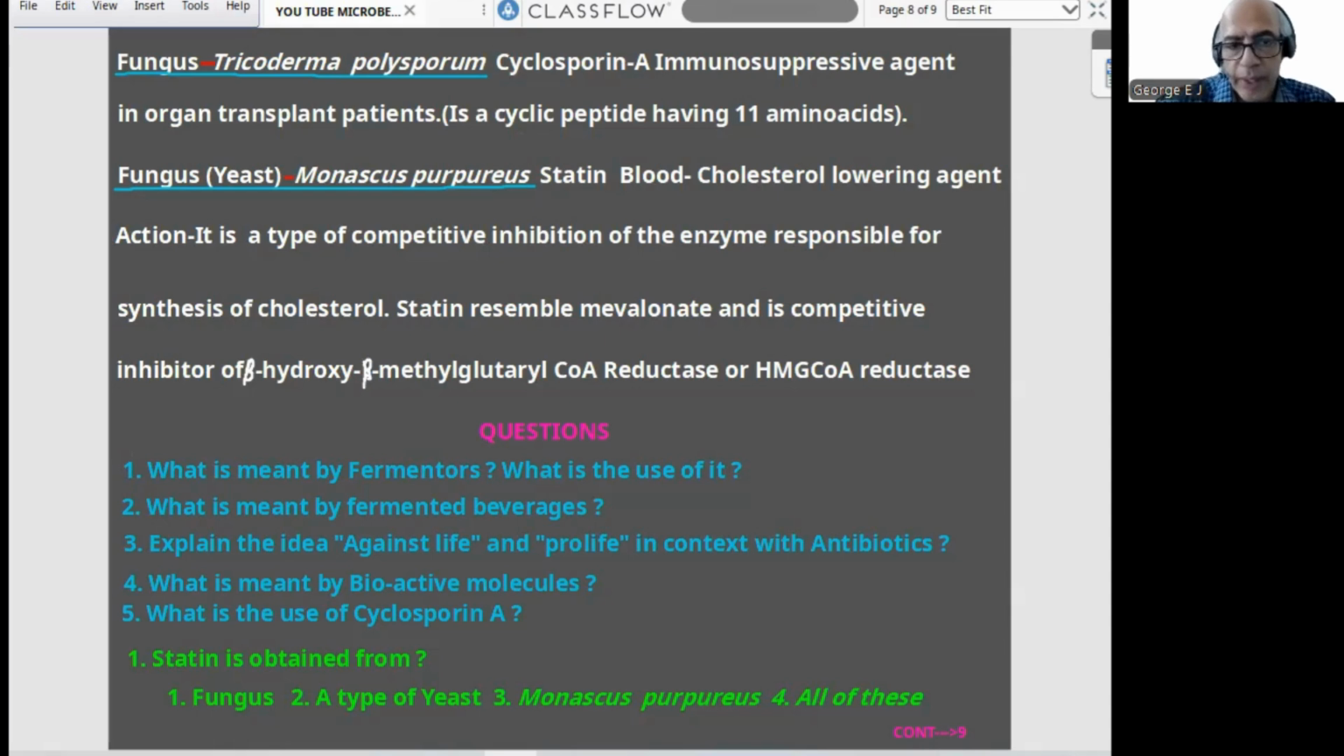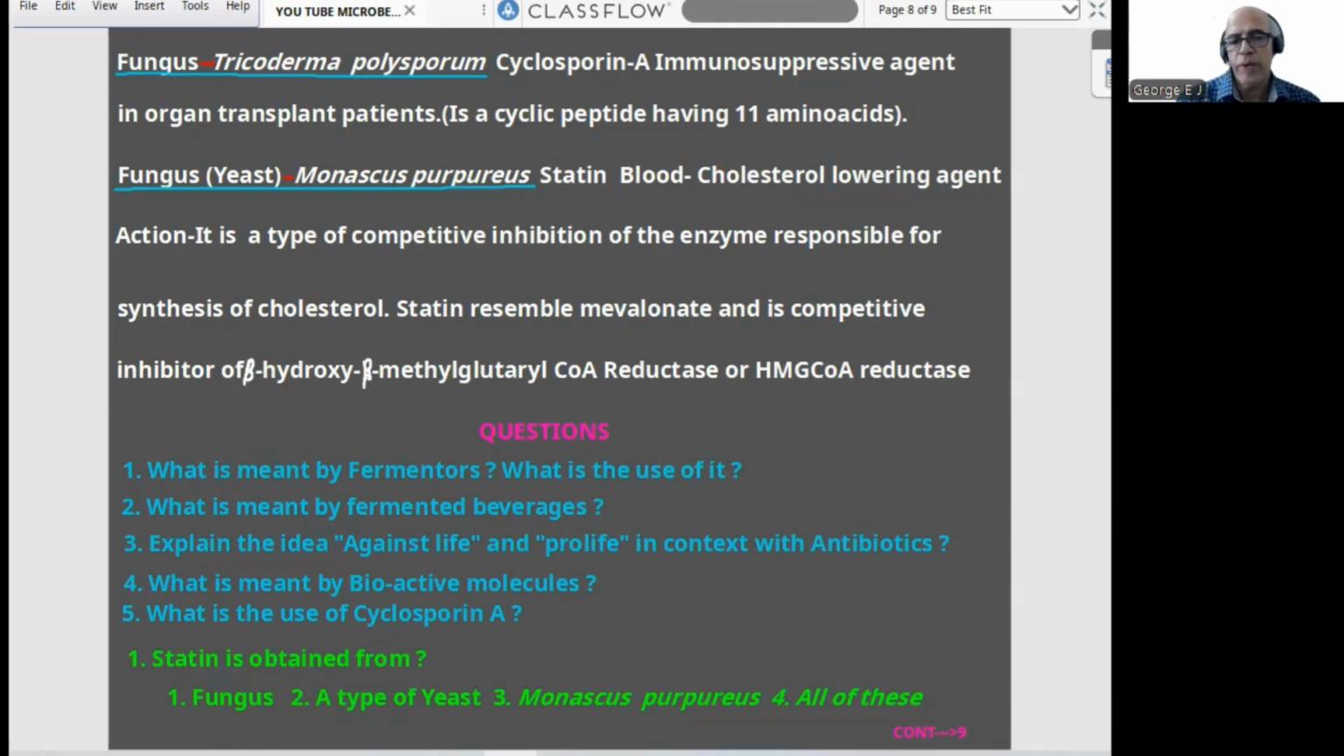Now comes the next microfungus, yeast Monascus purpureus, which is concerned with the production of a chemical called statin. Statin is a blood cholesterol lowering agent. And what is the action of it? That's another question. It is a type of competitive inhibition of the enzyme responsible for synthesis of cholesterol. Statin resembles mevalonate and is a competitive inhibitor of beta-hydroxy beta-methyl glutaryl coenzyme A reductase, otherwise HMG-CoA reductase. So all famous, important for exams.